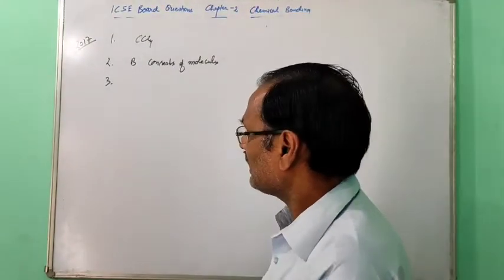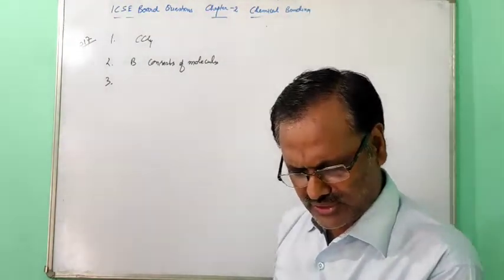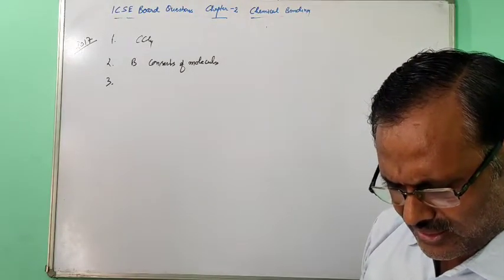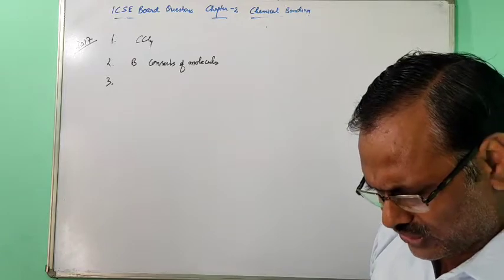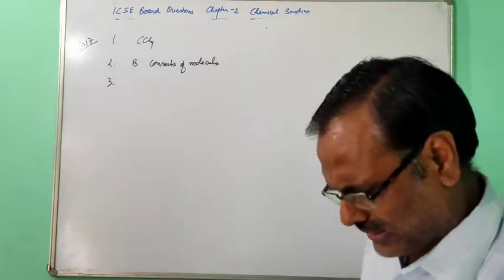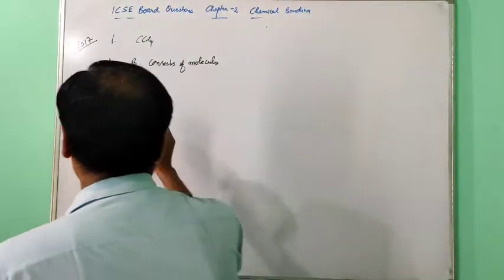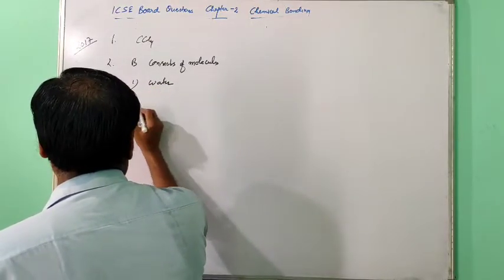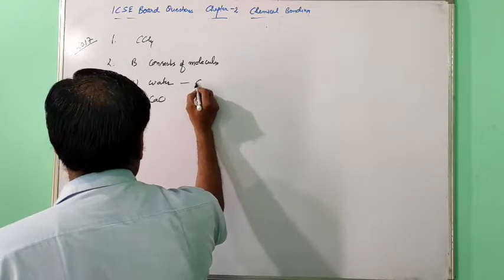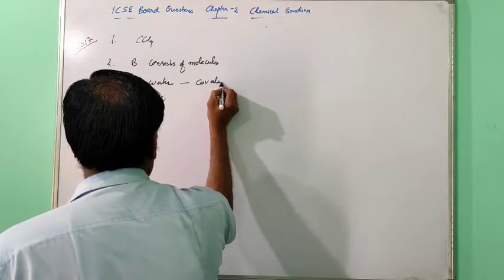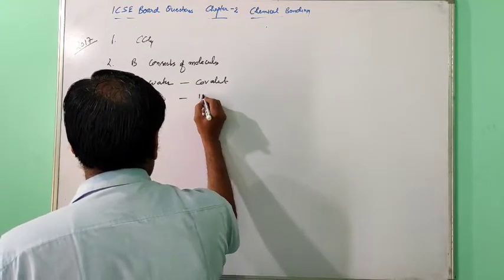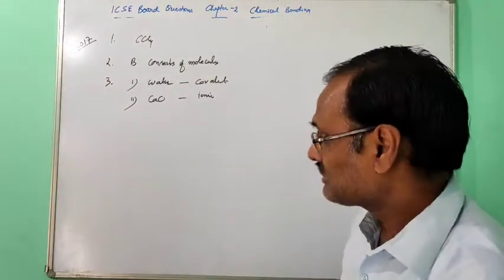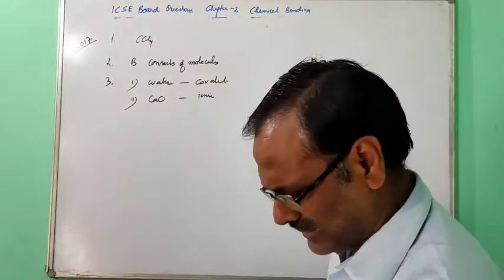Now the third one, 2017. State the type of bonding in the following molecules: water and calcium oxide. Water is covalent and calcium oxide will be ionic. 2017.